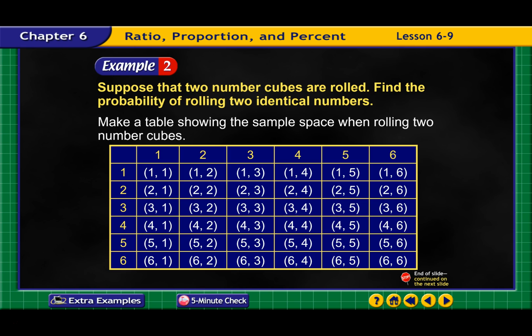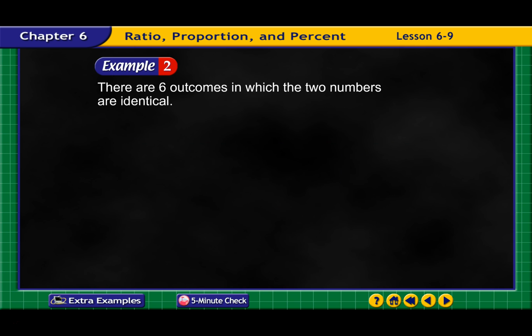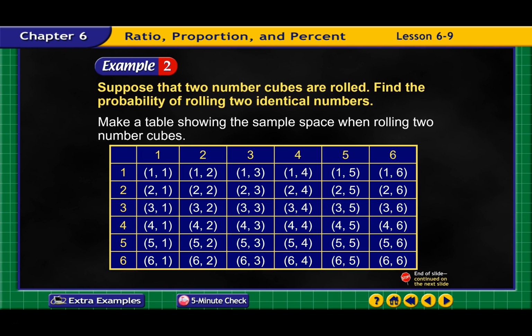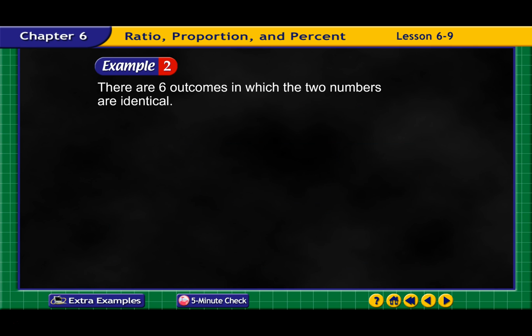Then we highlight the ones where you roll 2 identical numbers. There are 6 outcomes. We can go right down the middle: 1, 2, 3, 4, 5, 6, straight down the diagonal. So 6 outcomes in which the 2 numbers are identical.